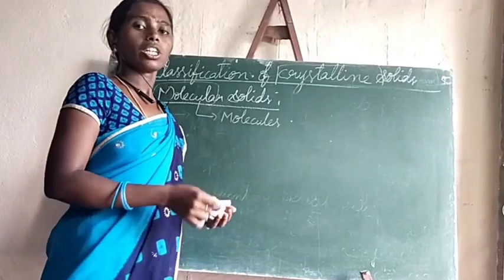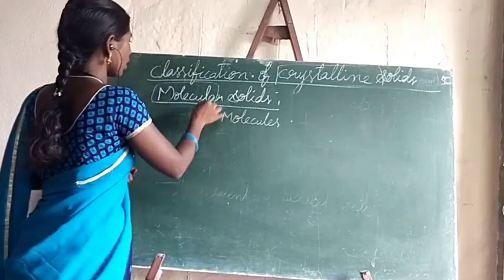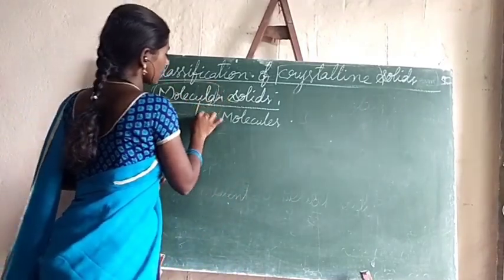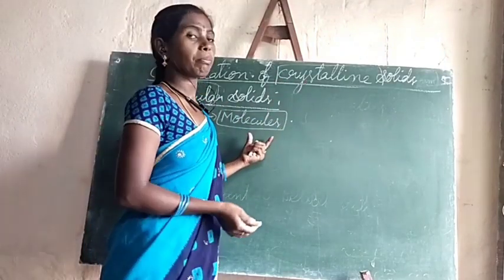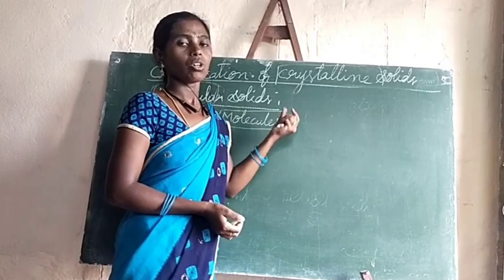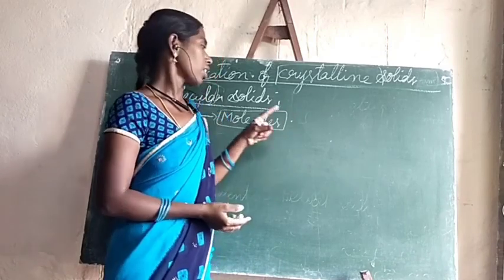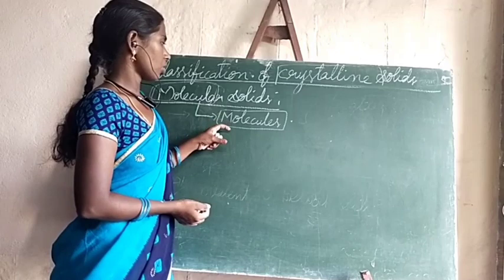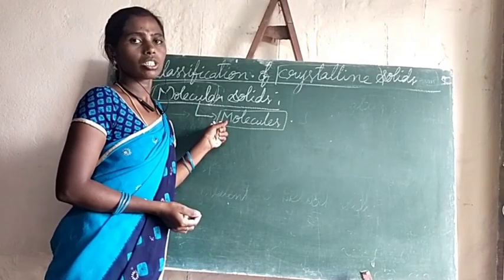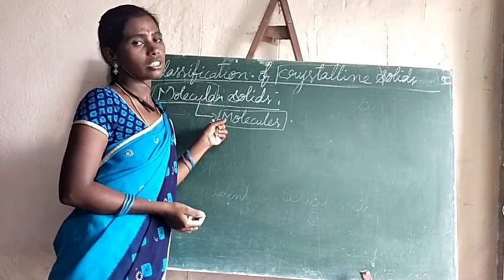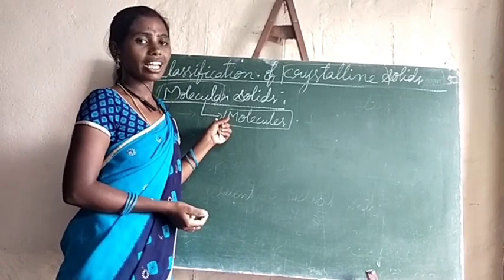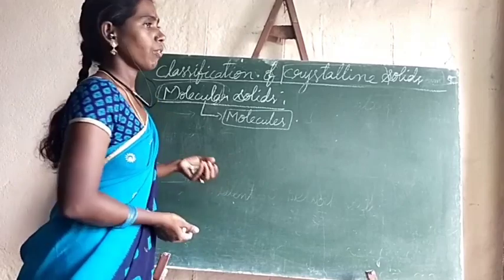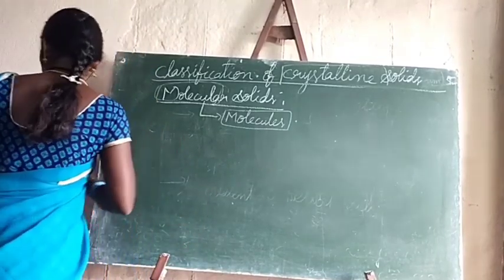In molecular solids, the constituent particles in the crystalline solids are molecules. Crystalline solids which have molecules as the constituent particles are called molecular solids. These molecular solids are further classified into 3 types. What are those 3 types?